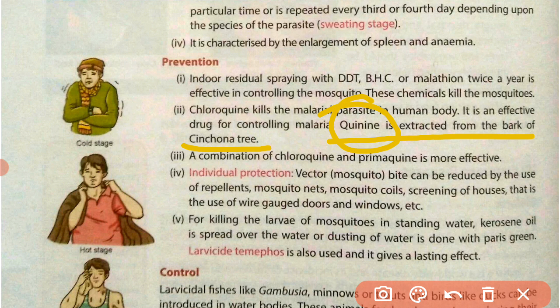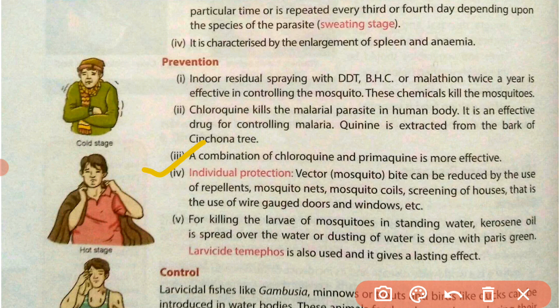Quinine is the medicine which is very effective to cure this malaria disease, and this quinine is obtained from the bark of a tree, and that tree name is cinchona. A combination of chloroquine and pyrimethamine is more effective. These are the names of medicines we can take during this disease.